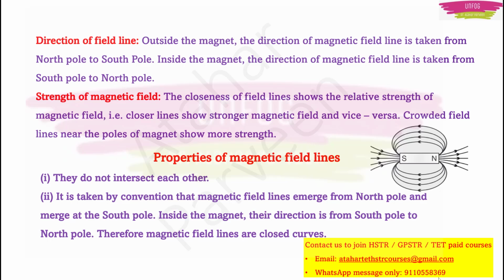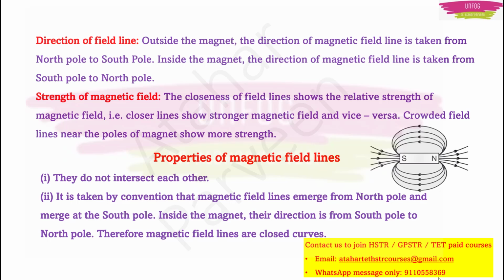First is that they will not intersect each other. You can see this diagram. If they ask a question on magnetic field lines, it is a must that you draw this diagram, along with the directions. The direction showing north to south outside the magnet, and inside the magnet only one direction will be there. That also you have to show.